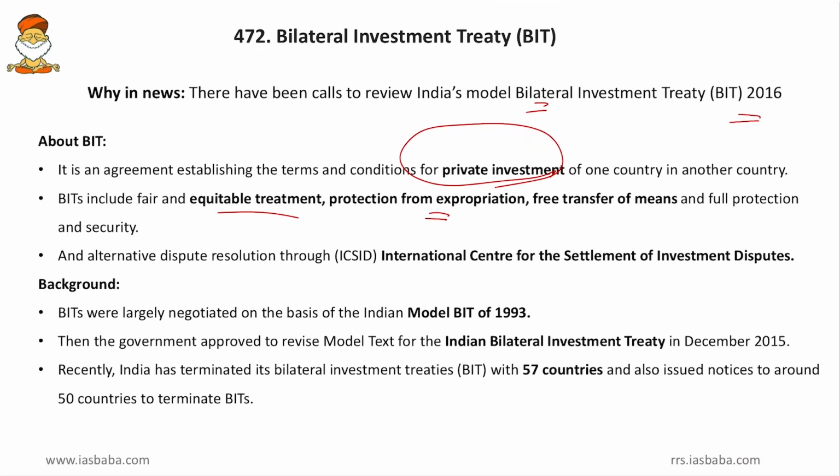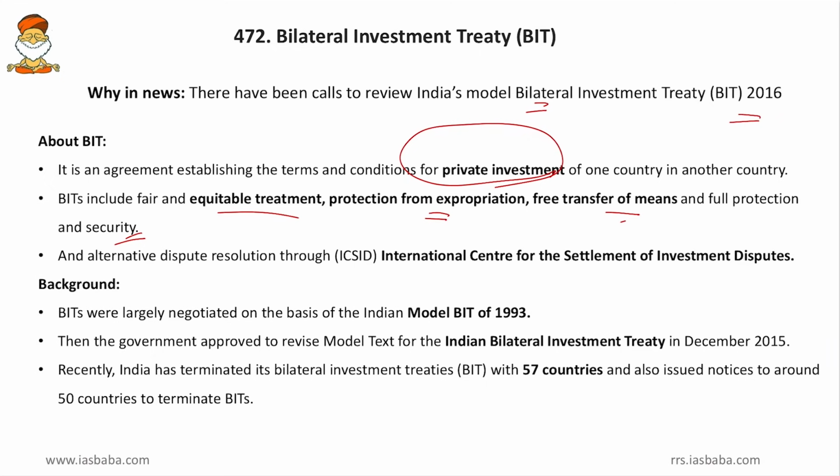So in this bilateral investment treaty, there will be protection for the foreign investors, and their money will not be taken by the government whenever the government wants. Rather, there will be a separate procedure, or they will be outrightly forbidden from taking those profits earned by foreign investors for the public interest. Then free transfer of means and full protection and security. Yes, when you are doing investment trade, you need security and full transfer of means. You need not be paying any deductions or expropriations or others.